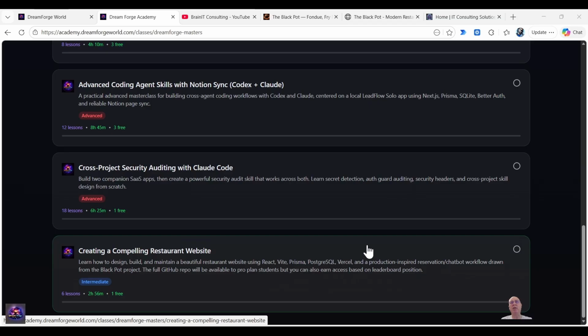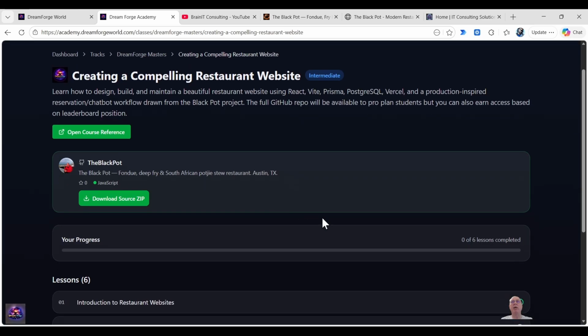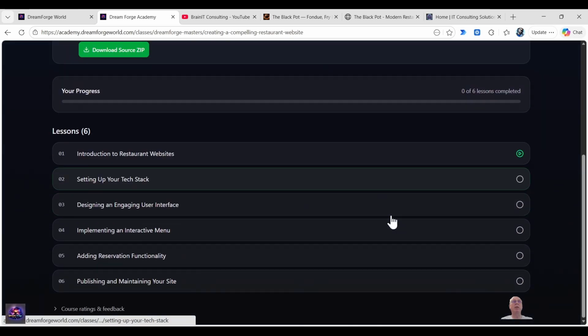So like I said, once you're in the academy, this is going to take people a little bit deeper into the technical version of how to build this for yourself, but we can always help you build it. Also, for qualified users, they'll be able to get a course reference and download the source code in a zip file right here. It will track the progress, and here's the lessons that we'll cover. An introduction to the restaurant, websites in general, how you set up your tech stack, designing engaging user interfaces, implementing interactive menus, adding reservation functionality, publishing and maintaining your site.